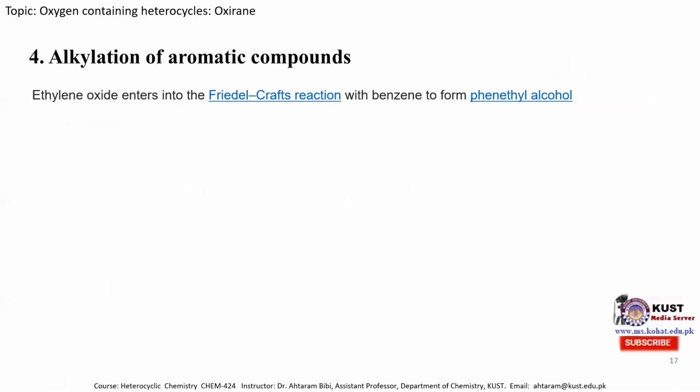The fourth reaction is alkylation of an aromatic compound, which is similar to the Friedel-Crafts reaction. It is mentioned here that when an epoxide is treated with a benzene molecule in the presence of the Lewis acid aluminum trichloride, the pi electrons attack this carbon atom, ring opening happens, and we obtain this benzene ethyl alcohol molecule.